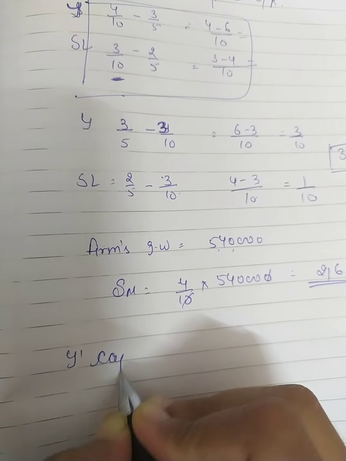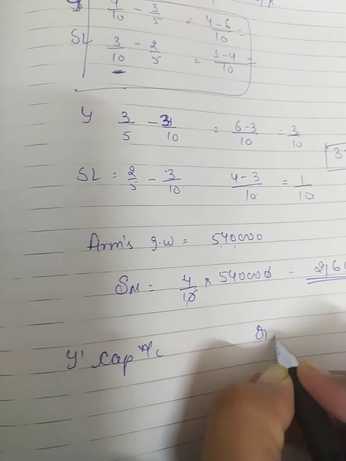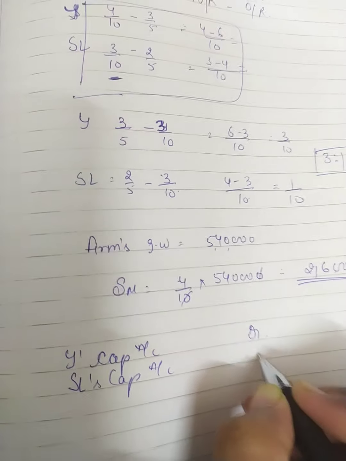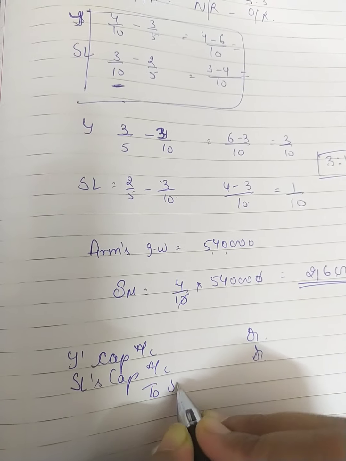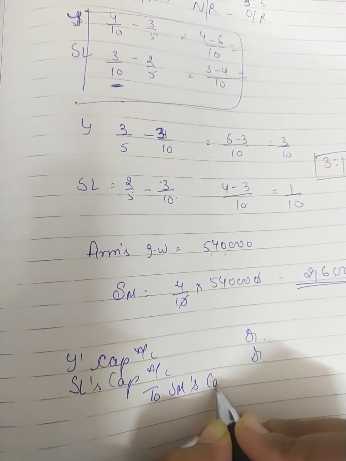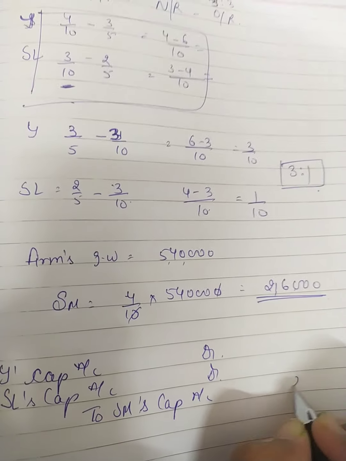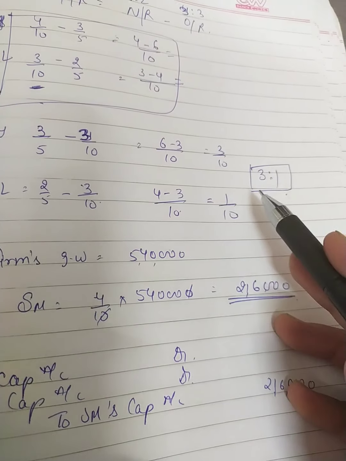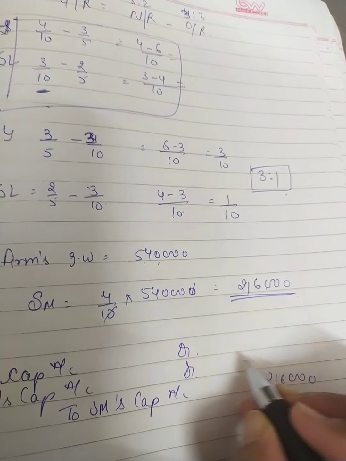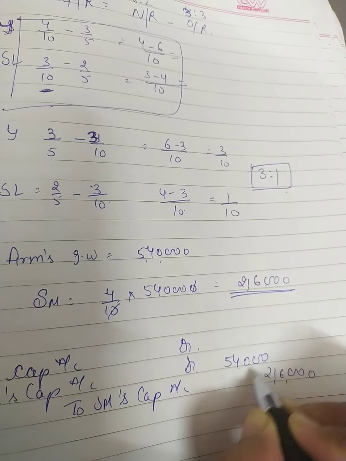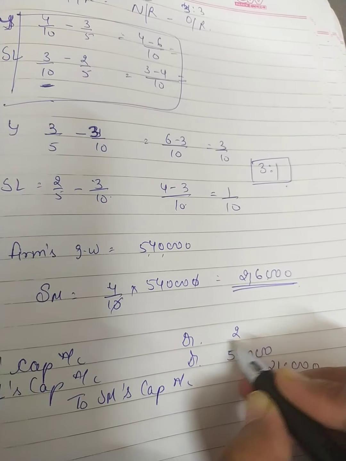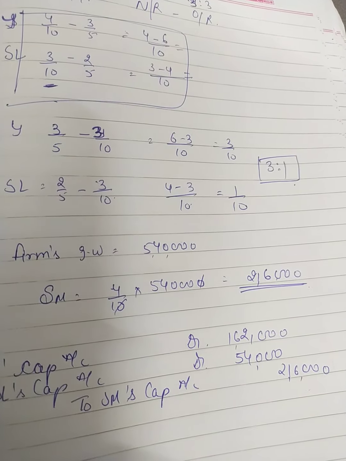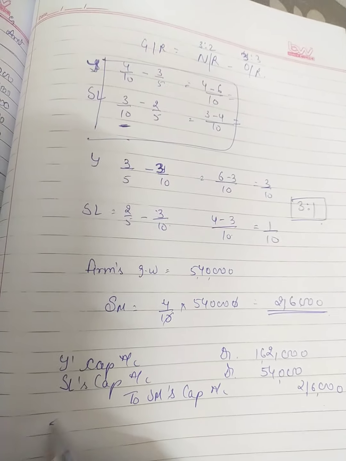Okay, so the entry will be Yasmin's capital account debit, Saloni's capital account debit to Sameer's capital account. It will become 2,16,000 and that has to be distributed in 3:1. So it will become 1,62,000 and 54,000. Okay, so this will become the entry of our goodwill.